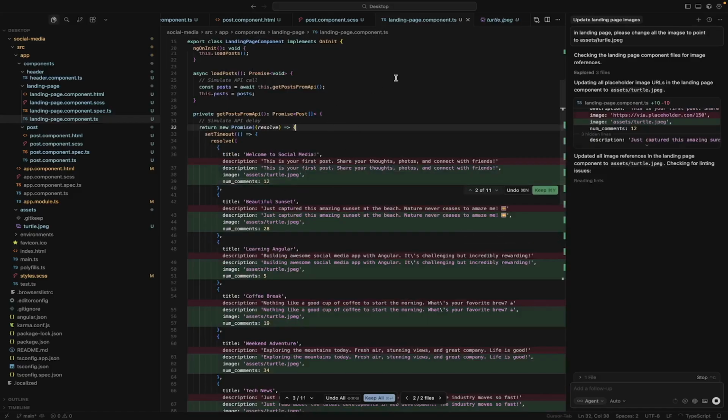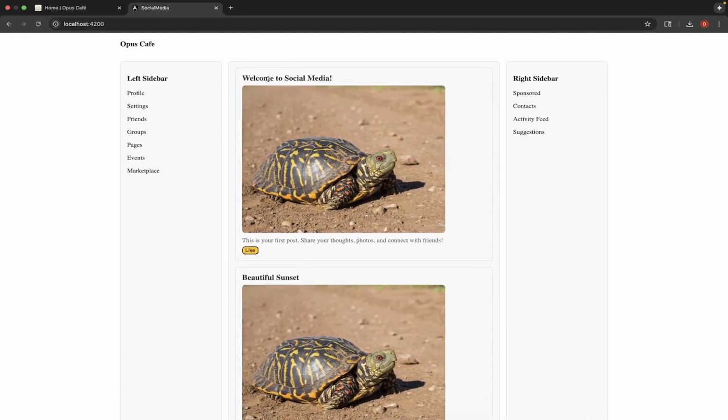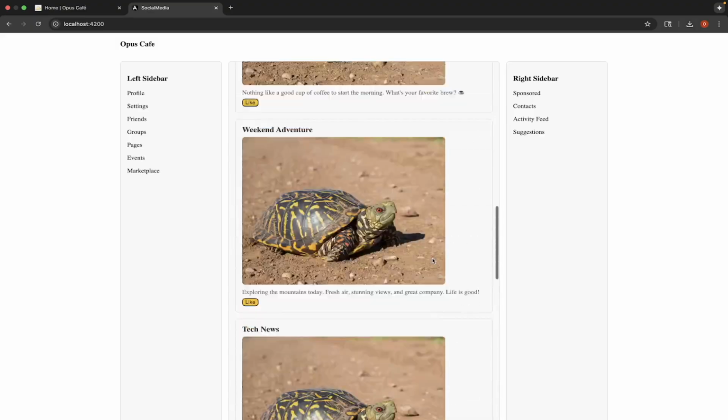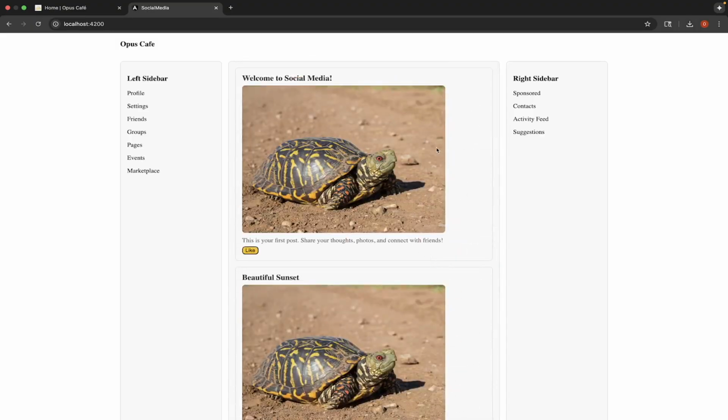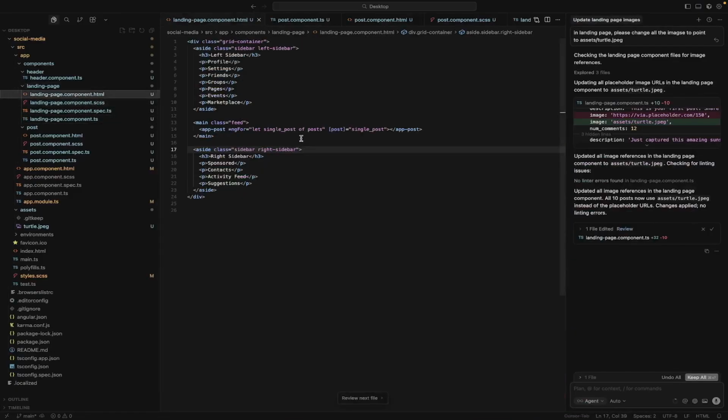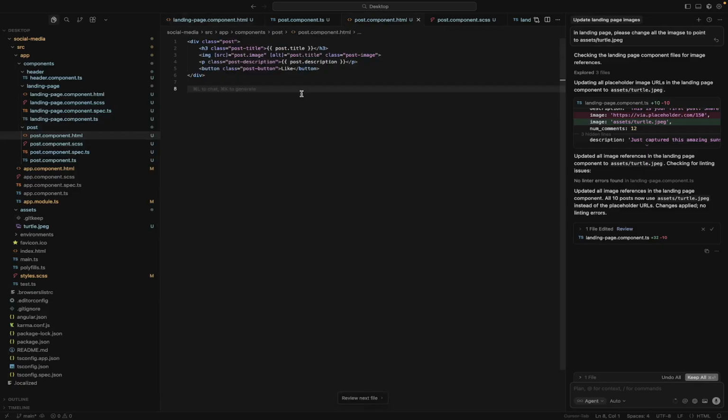Yep, perfect. So let's go back here, see what we got. Wow. Look how cool this is. So off the bat, we can see there's a few things, like it's not centered, stuff like that, but we're really getting there. So now let's dive back into some of our styling.